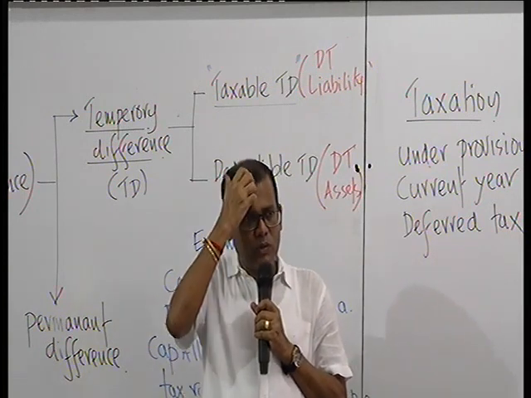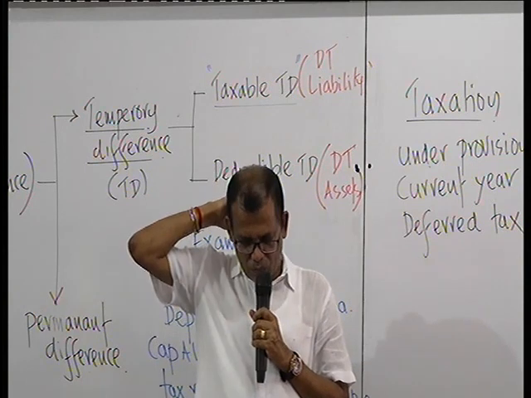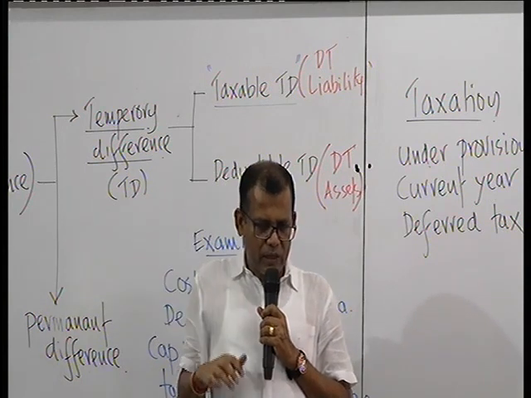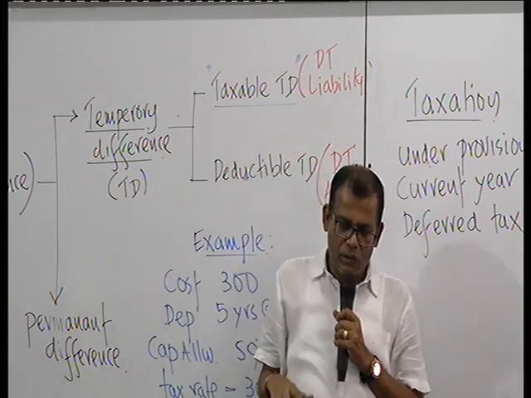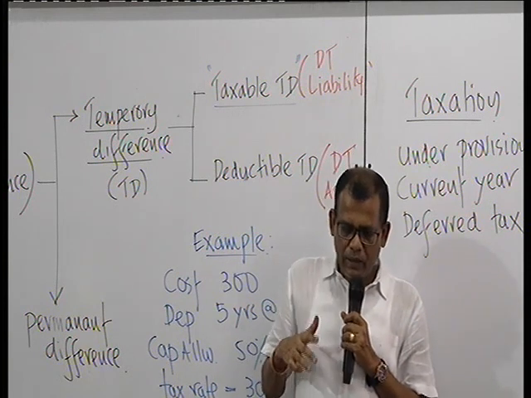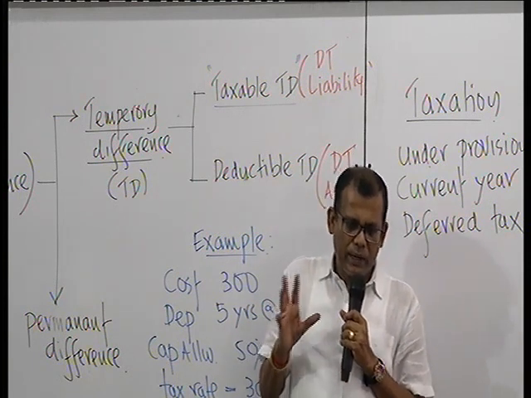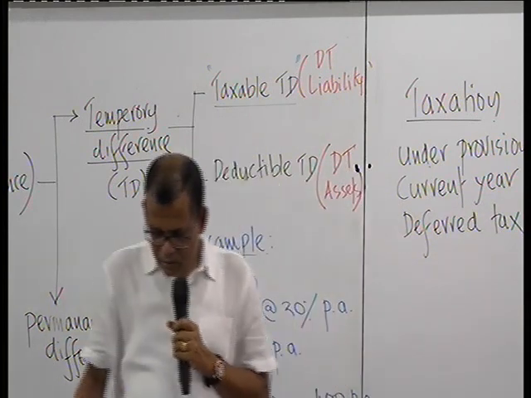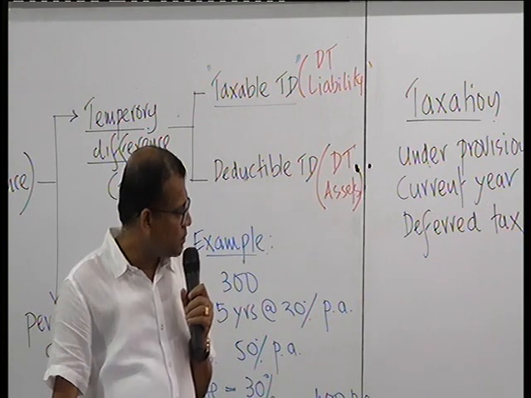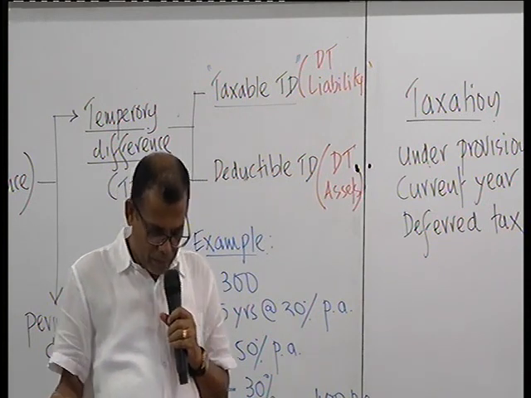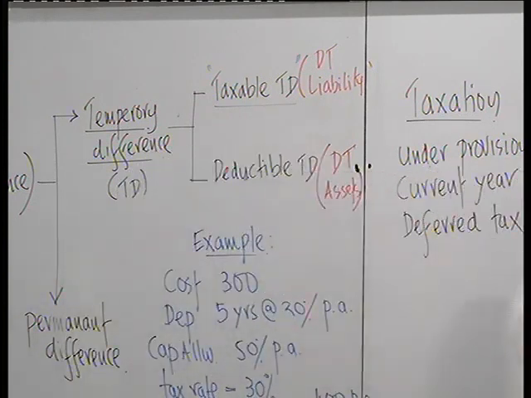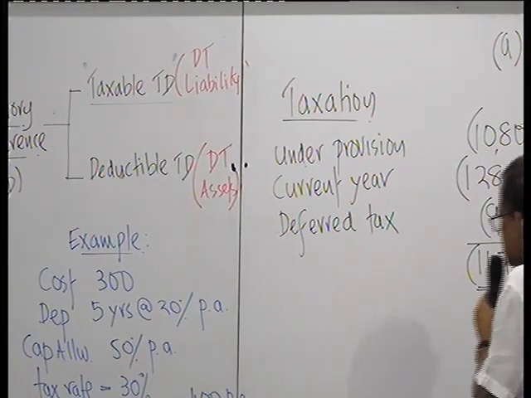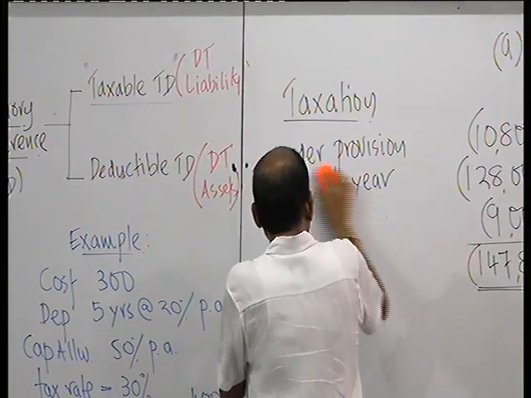Because otherwise, the easiest thing is now, explanations are given in the standard book. If you look at it, they talk about tax base and accounting base of assets and liabilities. I'll show you how the things are written in the standard book with one example.